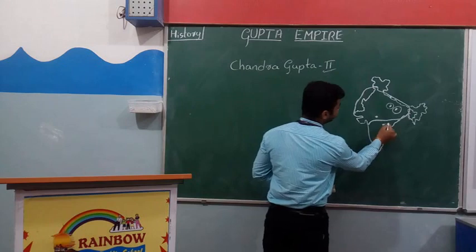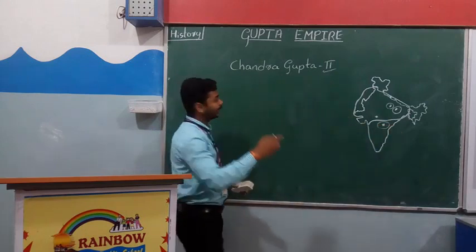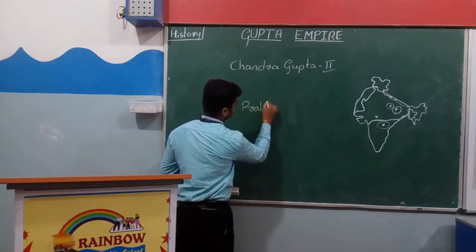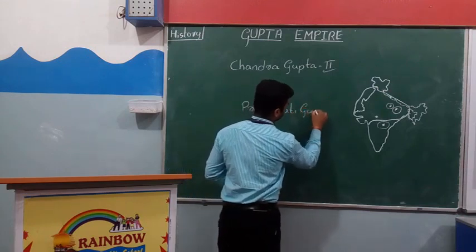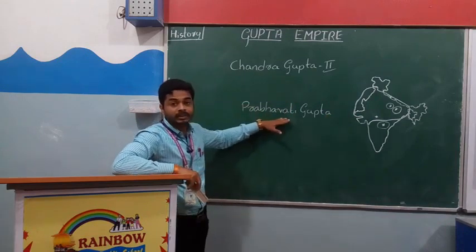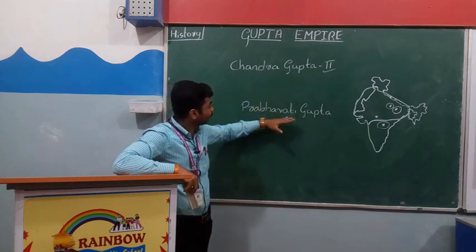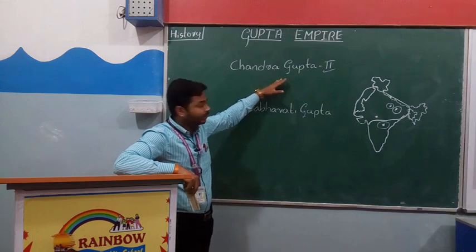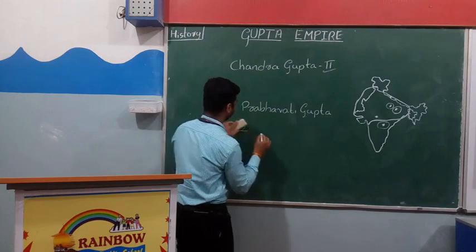So I have mentioned here the Vakatakas, right? Let me write here: Prabhavati Gupta. Prabhavati Gupta was the daughter of Chandragupta II, right? She married Rudrasena II.